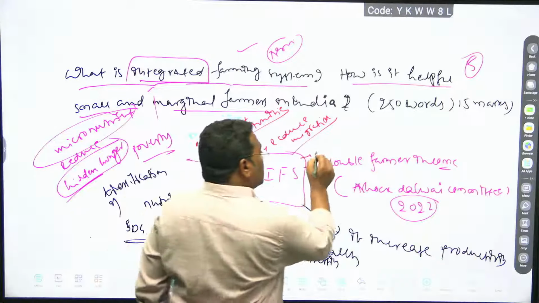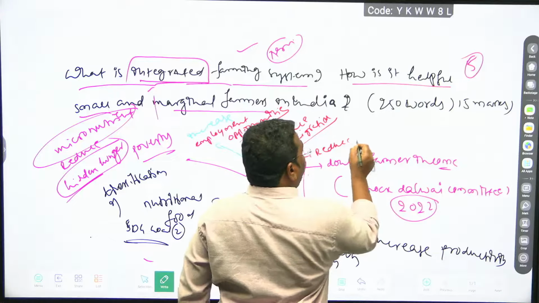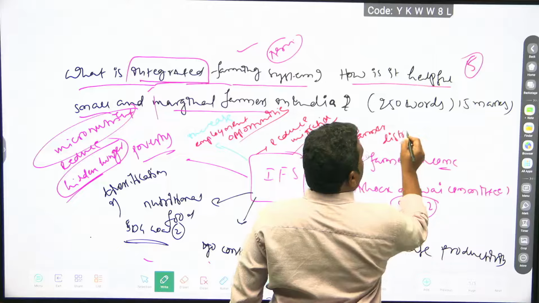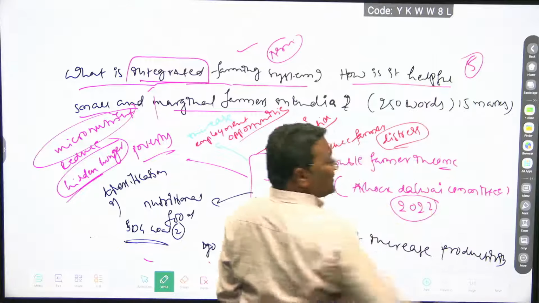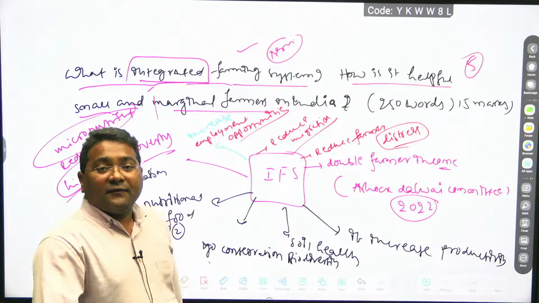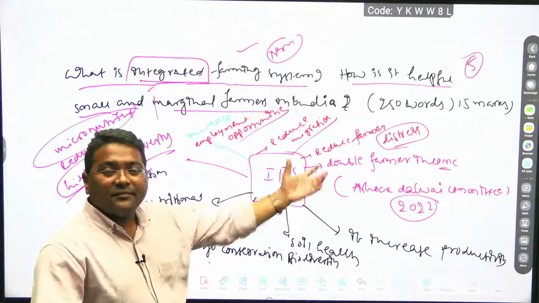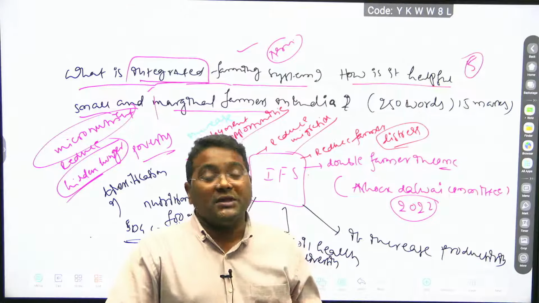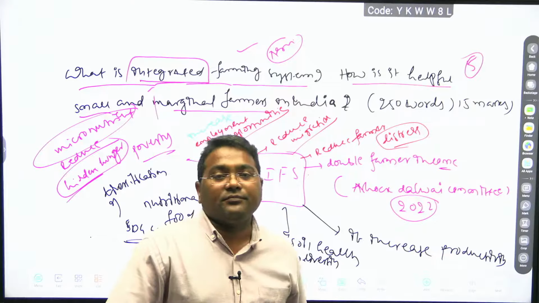And it reduces farmer distress. What is distress? Whenever a crop fails, farmers do not have alternative opportunities or alternative income.